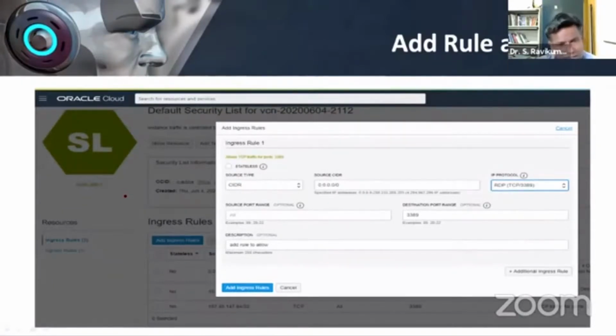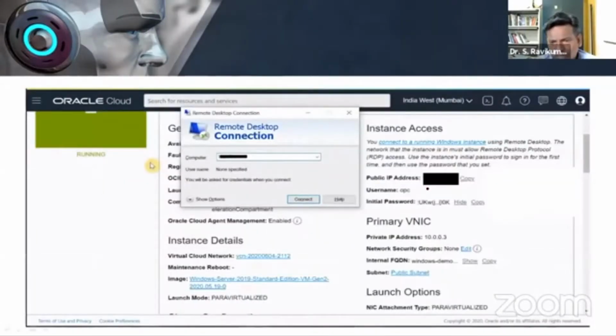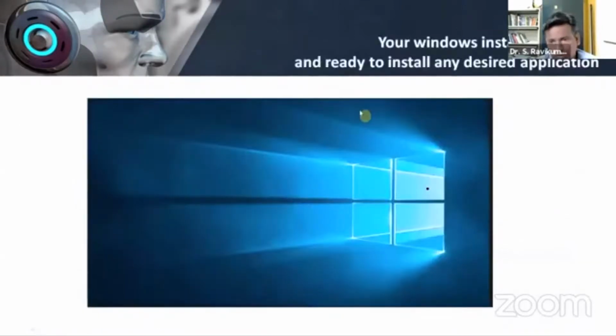As I told you here, no need for any software. You can just log in to your system, go to the Run option. In the Run, you type, I think all of you know the Run option, this particular code, MSTSC, and put the IP address. Once you put the IP address, whatever we have seen in that screen, I copy it. I will move into the Windows.